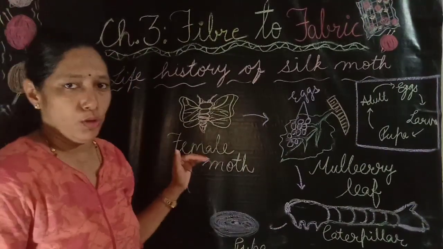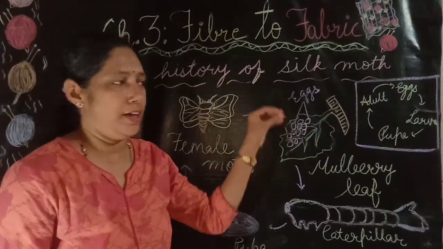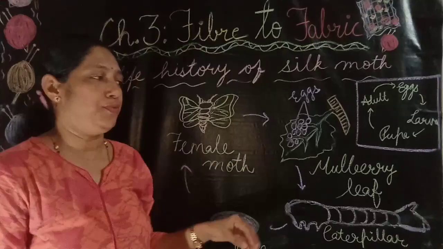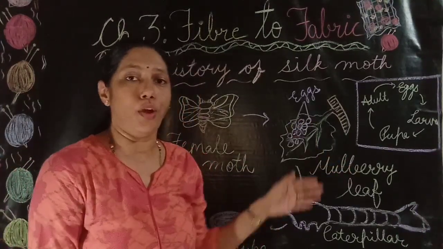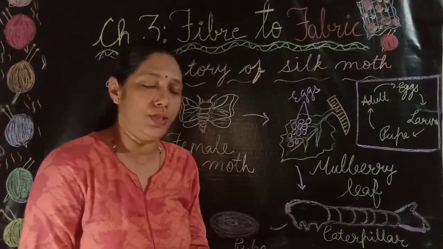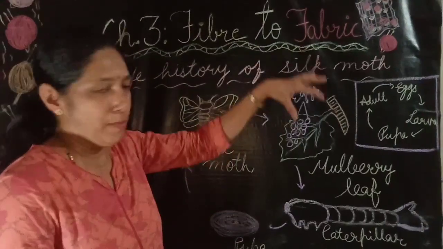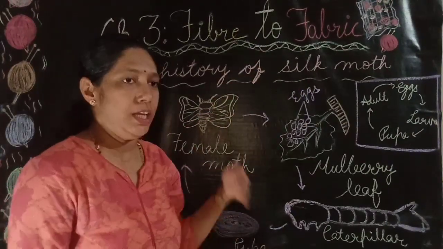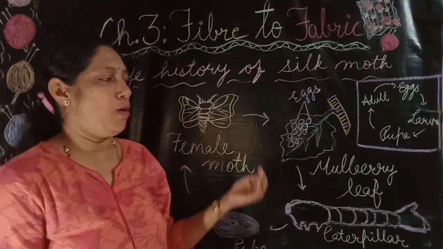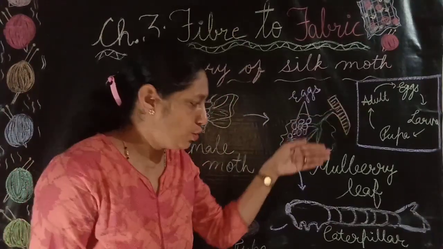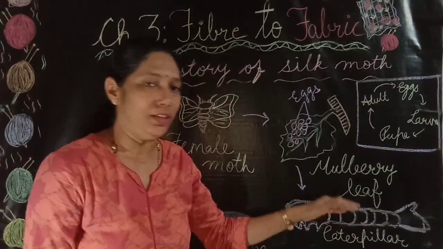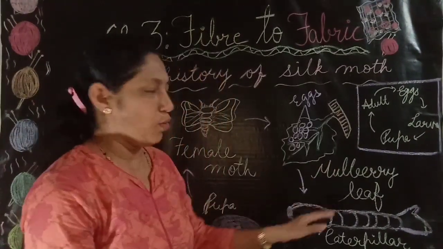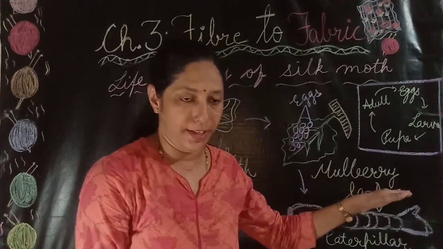The female silk moth lays nearly 400 eggs at a time on the leaves of a plant. Generally they prefer the mulberry leaf. They are fond of eating mulberry leaves and they lay eggs on the mulberry leaf. These eggs then develop into the larva. The larva of the silk moth is known as the caterpillar or the silkworm. This caterpillar emerges out from an egg after 10 days.